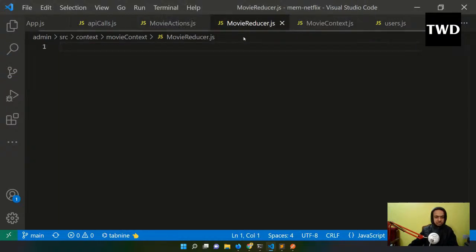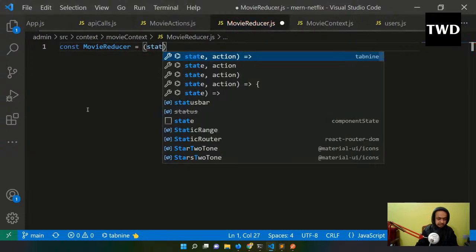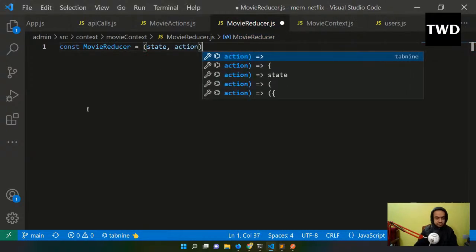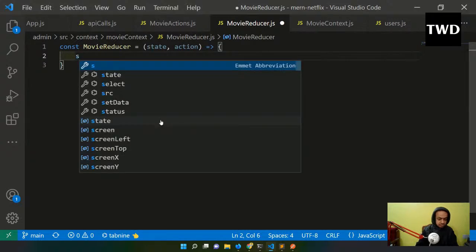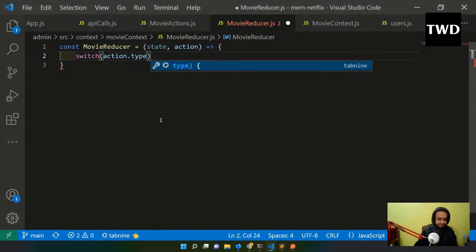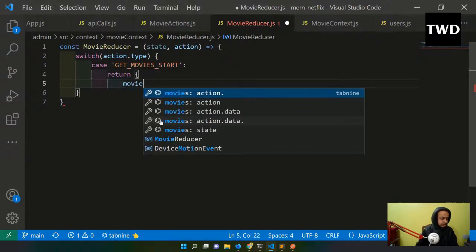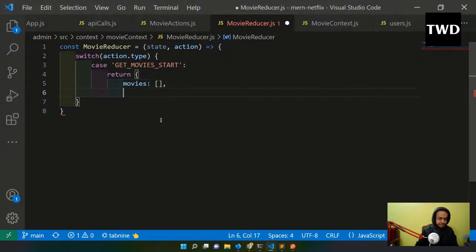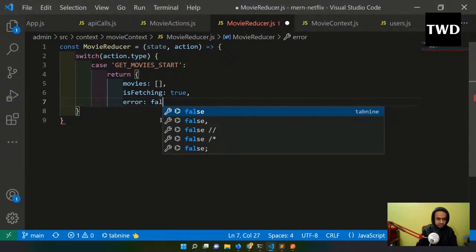Now it's time for the reducer. So reducer we will create: const movieReducer equal to state comma action, and switch action.type, and case GET_MOVIES_START, and here I'll have the return, and here I will have movies, which will be an empty array, and then isFetching is true, and then error will be false.